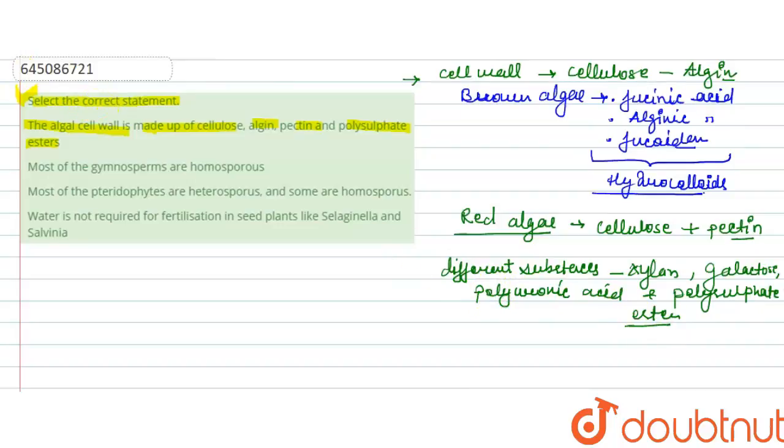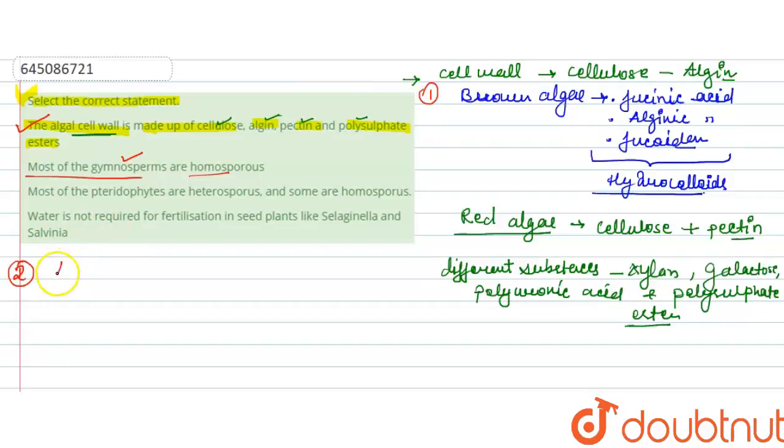So if we see the first option, the algae cell wall is made up of cellulose, algin, pectin, polysulfate ester. So all these components are involved in the algae cell wall. So the correct answer will be option first. The next option says most of the gymnosperms are homosporous. Gymnosperms, we know, are the